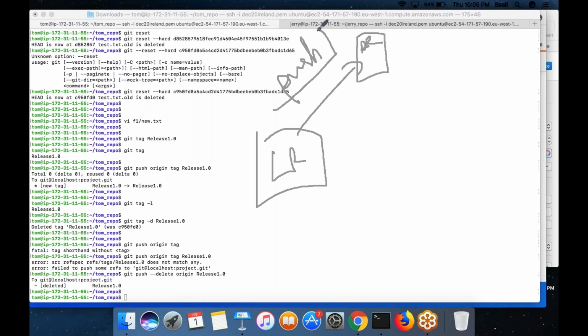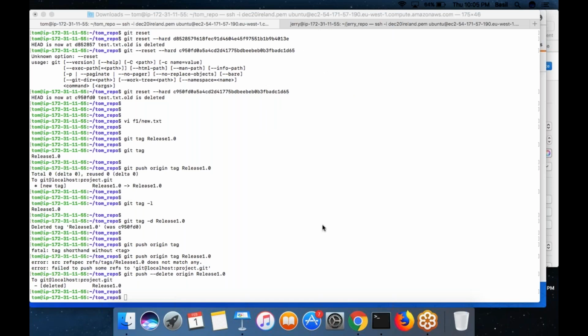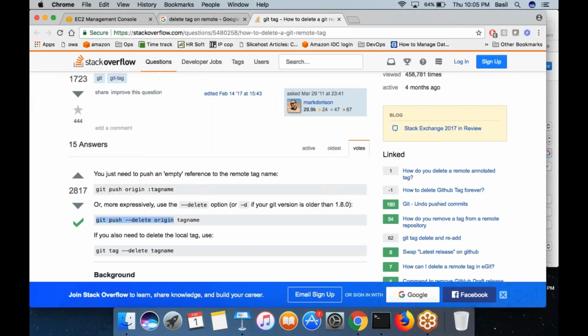At any point of time, doing the push operation means that it will synchronize the remote repository with your local repository. So after running the git reset command, you can do the push operation. Got it?